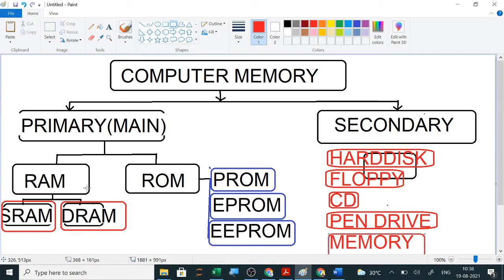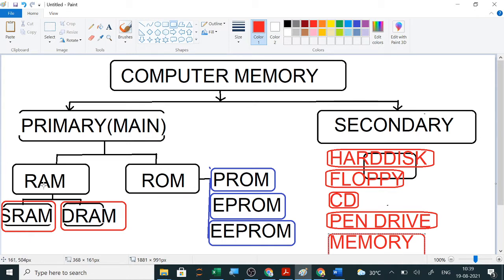So I will give you the differences between ROM and RAM. In ROM you can only read, you cannot write, whereas in RAM you can read as well as write. Then ROM is a permanent memory; the BIOS chip of your computer is ROM. RAM is a temporary, volatile memory. When you switch off the computer, all the contents get deleted.